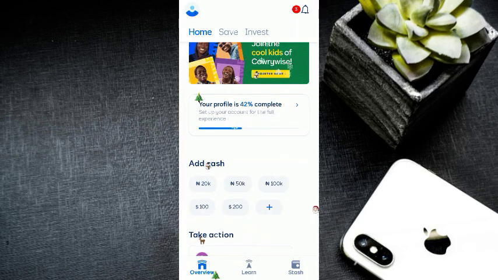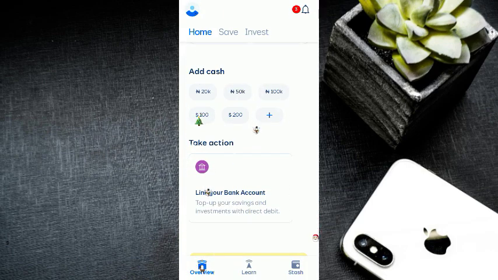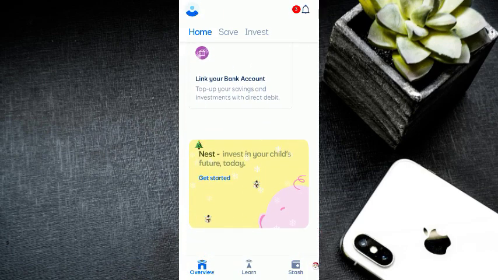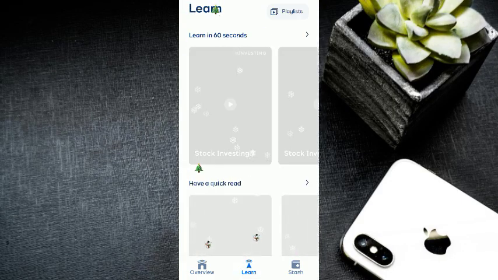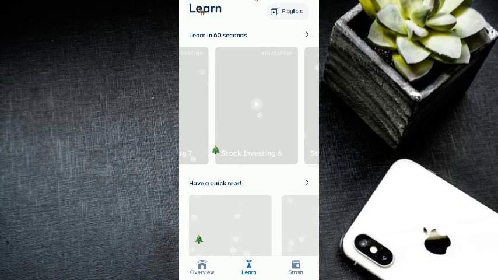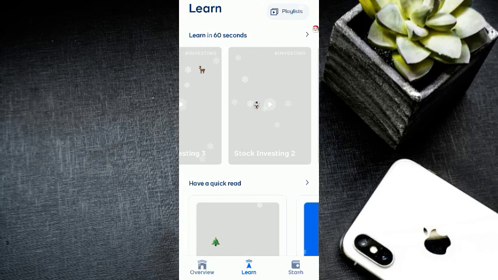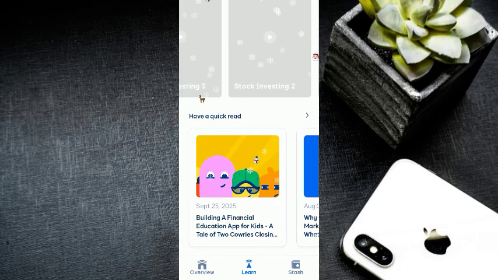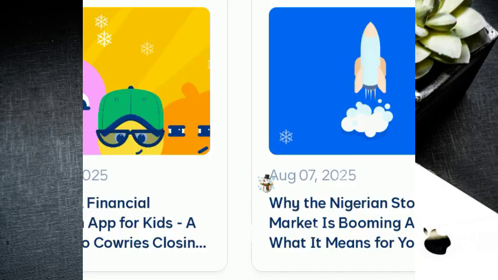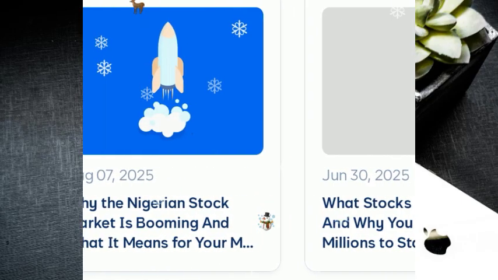Now we're going to be looking at 10 practices. The first one is to sort your goals by time. Your short-term goal should be between 0 to 12 months, your medium-term goal is between 1 to 3 years, and your long-term goal is from 3 years and above. Second step or practice is to add a price buffer. Put a 10 to 20% buffer on targets to cover price increases in 2025 and above.